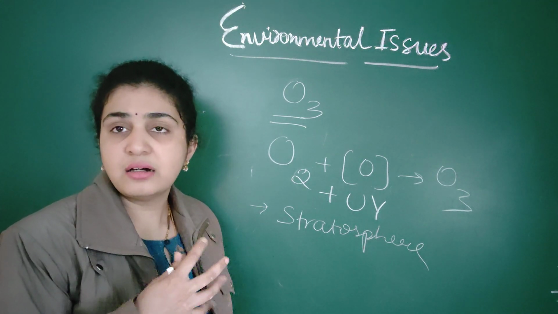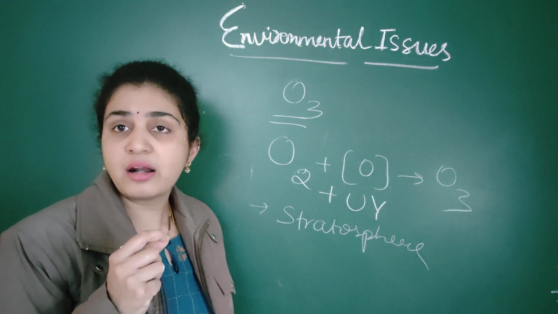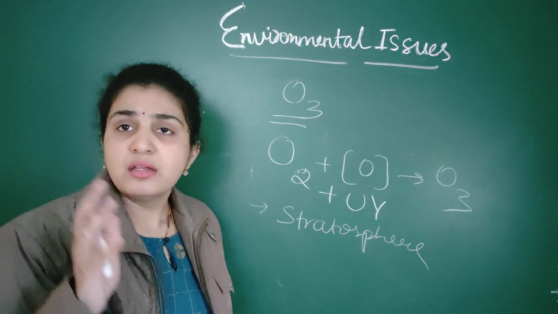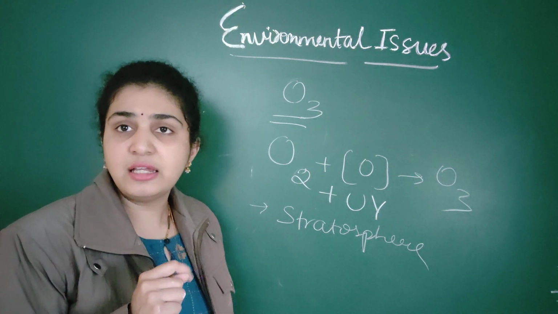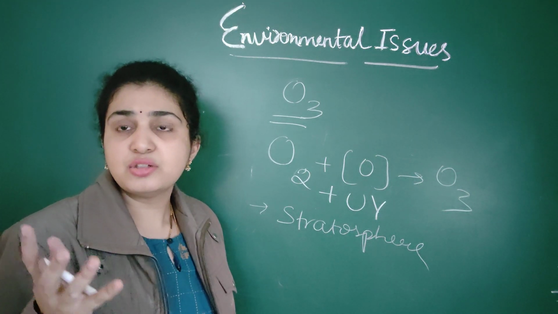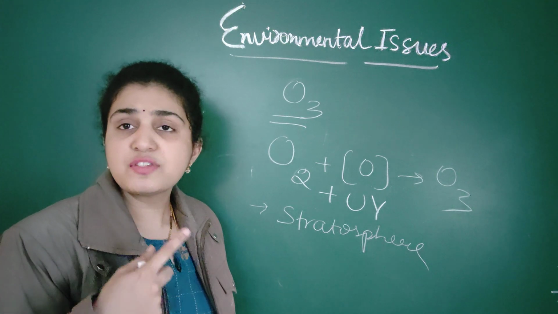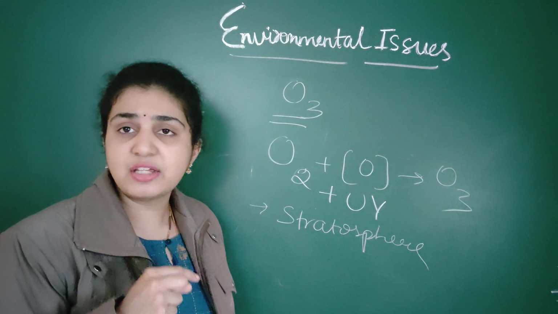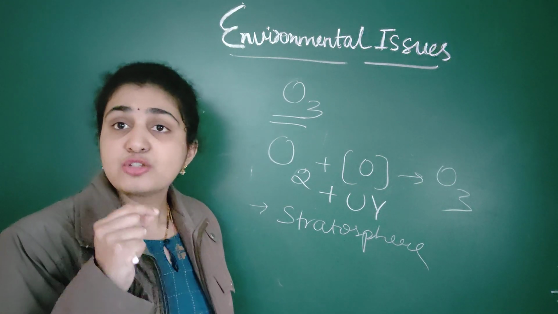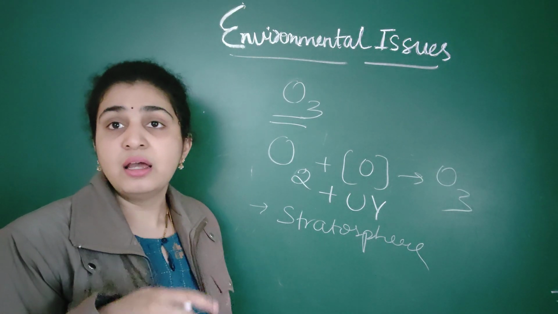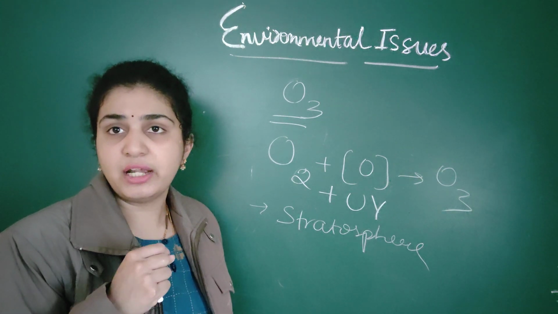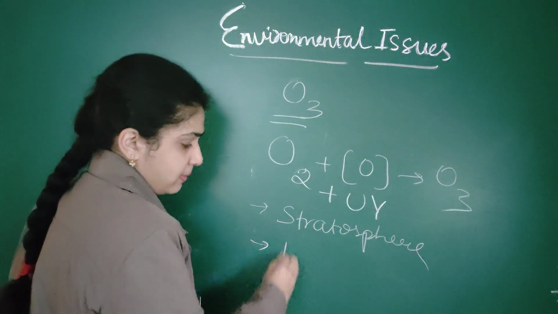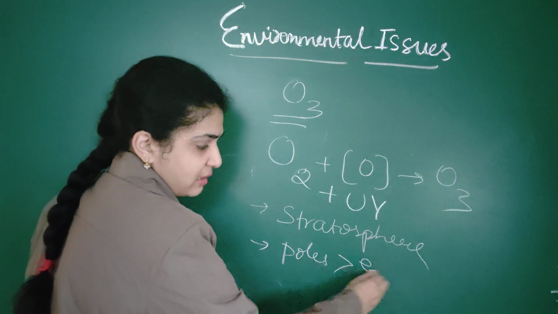The thickness is more near the polar regions; near the poles it is more than at the equator. That's why so much sunlight is falling near the equator. In Maharashtra or Rajasthan, you experience so much sunlight compared to polar regions like Jammu and Kashmir, because the thickness of the ozone layer is more near the poles than near the equator. So that point you should remember: thickness near the poles is more than at the equator.